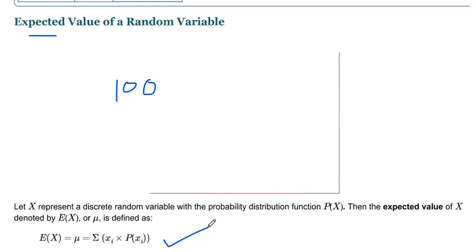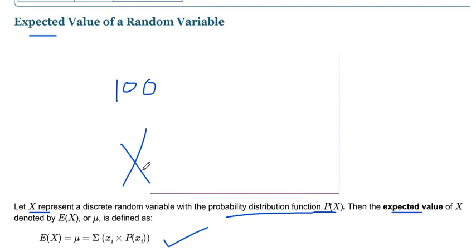In the last lecture I also told you this formula for finding the expected value. Let X be a discrete random variable with probability distribution function P of X, so the probability is given.